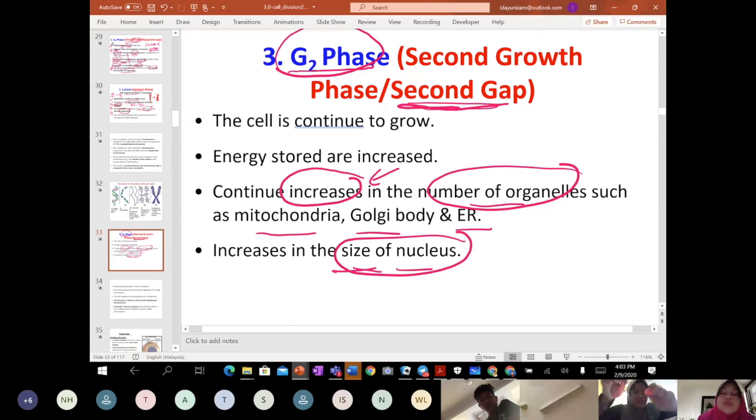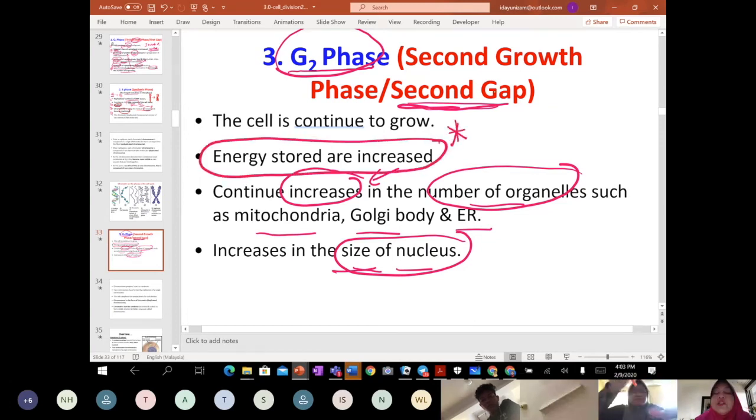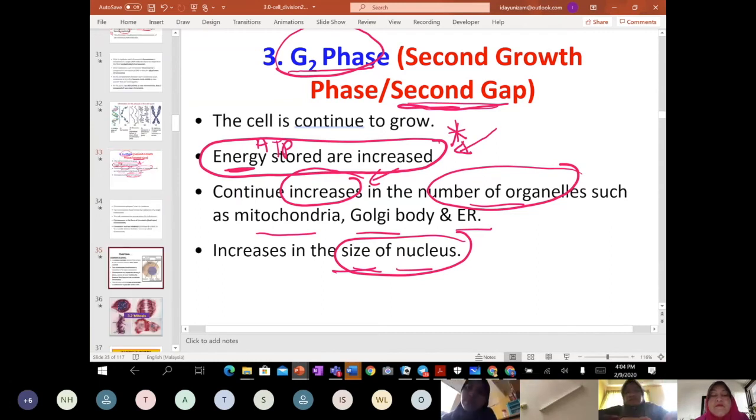And the most important thing for cell division to occur properly is the energy in terms of ATP. Okay, when everything is all ready, then the process that we call mitosis will occur.